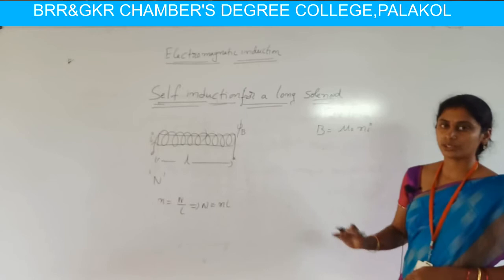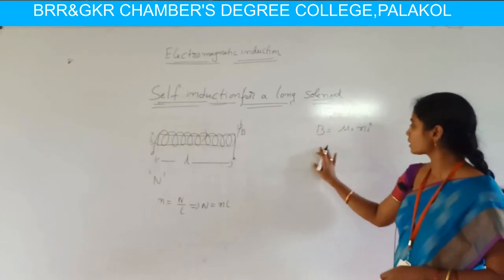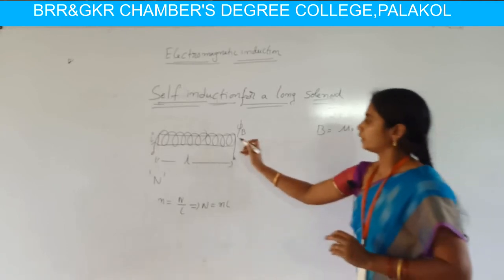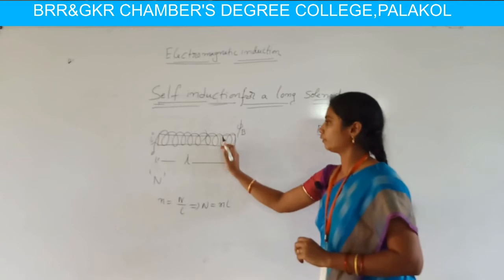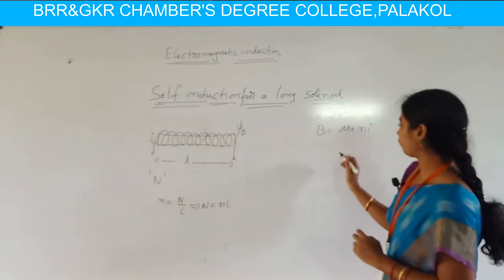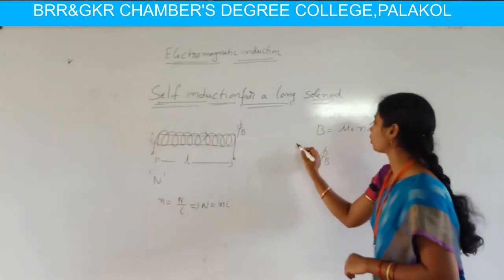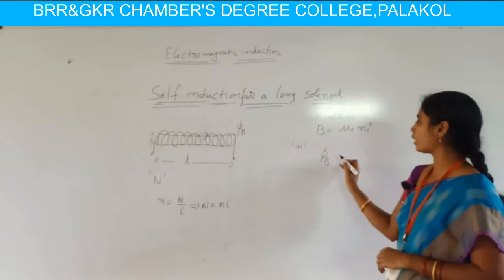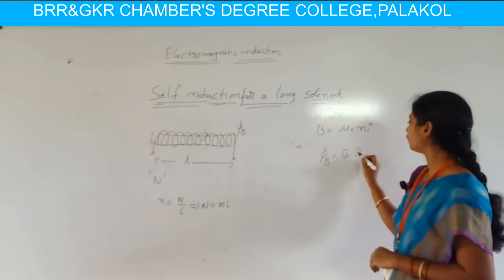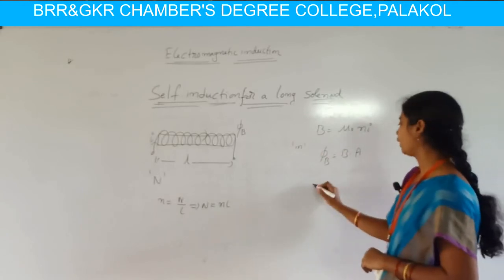So here we want to calculate the self induction for the solenoid. For this we consider the flux linked in the turns of this solenoid. First, the flux linked in a small part of the solenoid is phi B equal to B dot A, where A is the cross sectional area of the solenoid.